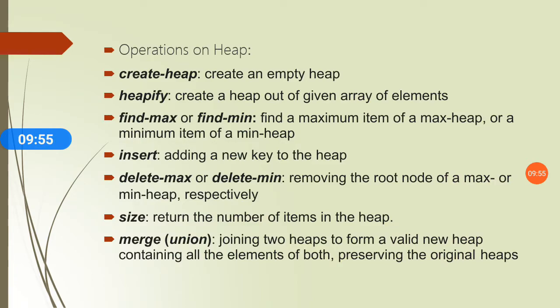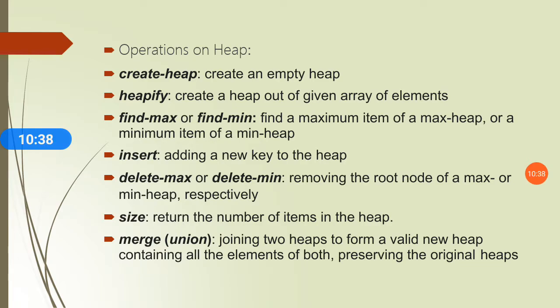Then operations on heap. There are various operations performed on a heap. Which are those operations? First, create heap. Create heap is an operation which is used to create an empty heap. Then another is heapify, which is the operation that creates a heap from a given array of elements. Then find max or find min, which finds the maximum item of a max heap or the minimum item of a min heap. Then insert is another operation performed on a heap. This is useful for adding a new key to the heap.